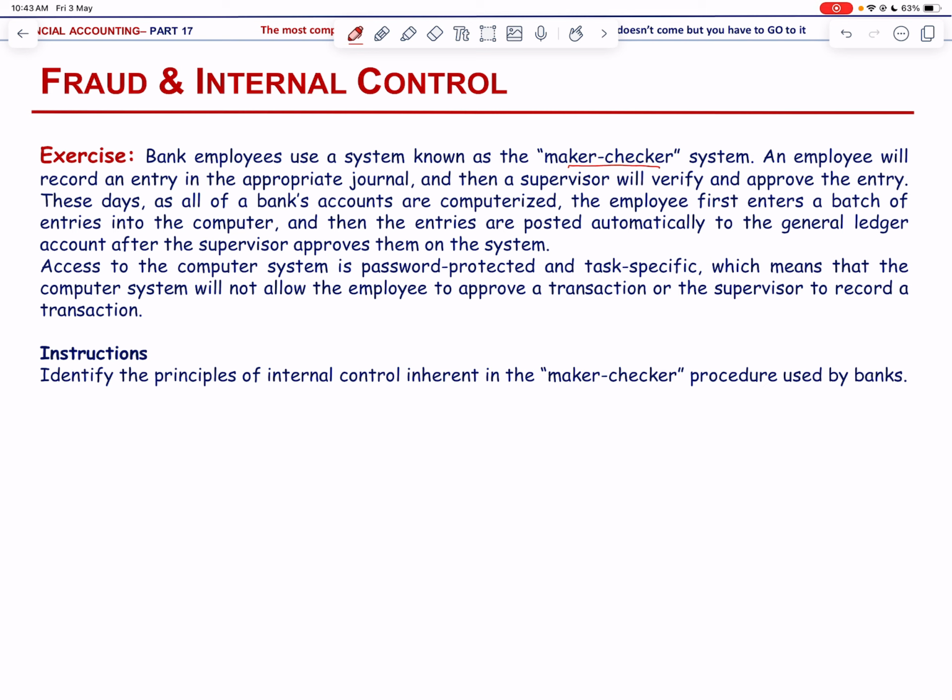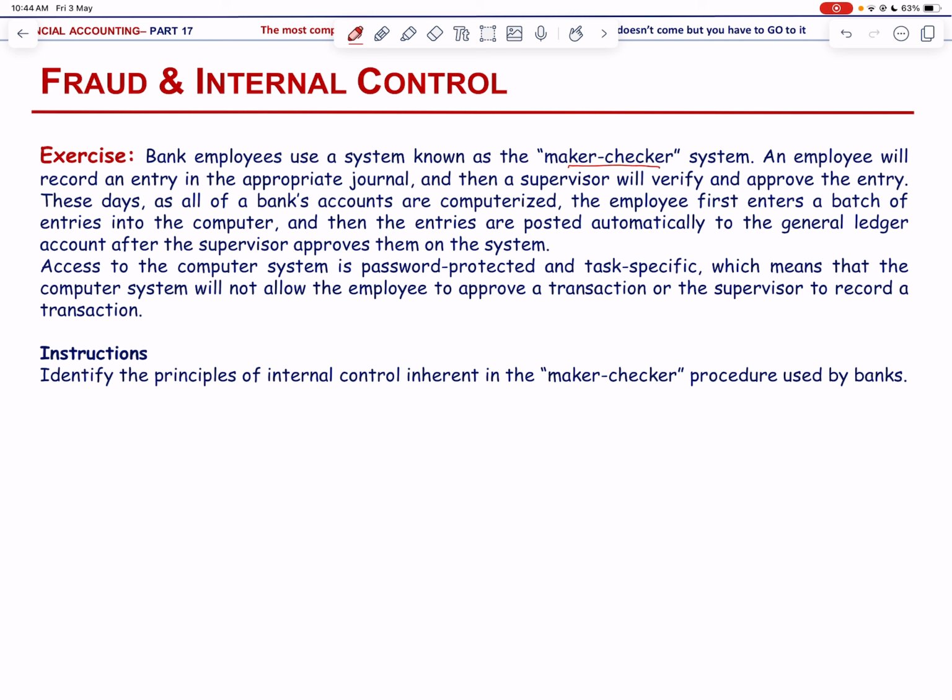These days, as all of the bank's accounts are computerized, the employee first enters a batch of entries into the computer and then the entries are posted automatically to the general ledger account after the supervisor approves them on the system. Access to the computer system is password protected and task specific, which means that the computer system will not allow the employee to approve a transaction or the supervisor to record a transaction.